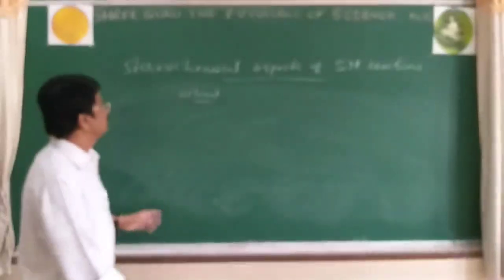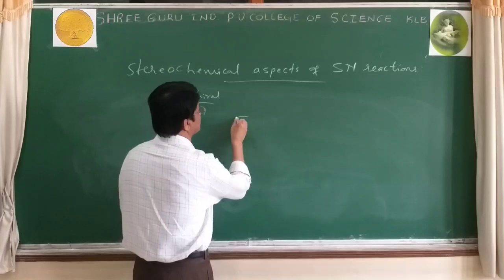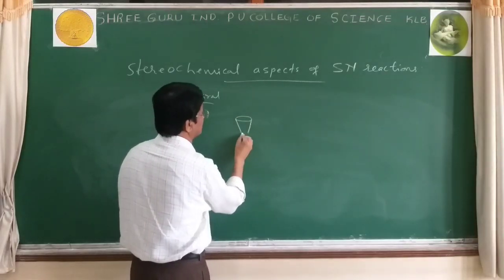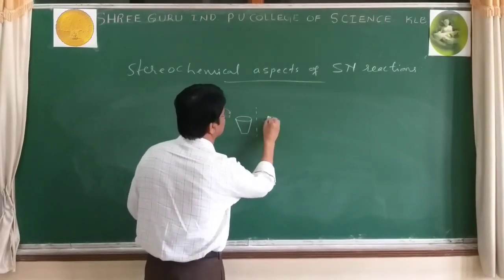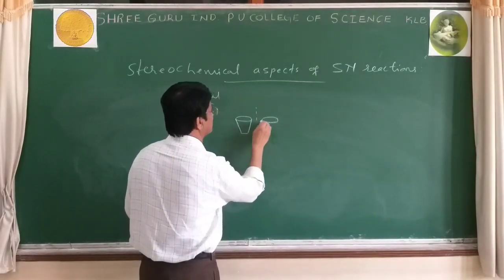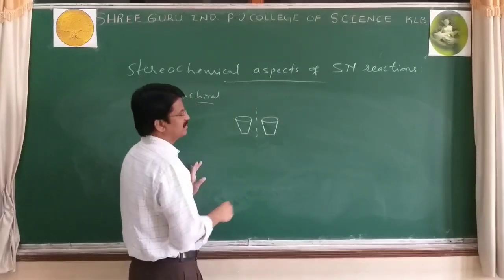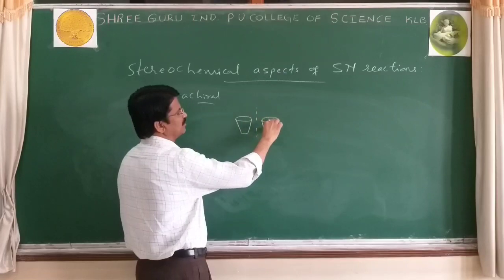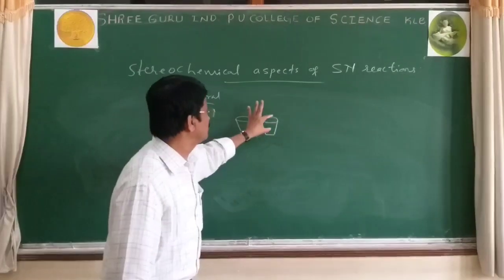Take the example of a glass and its mirror image. They have mirror images and are superimposable.